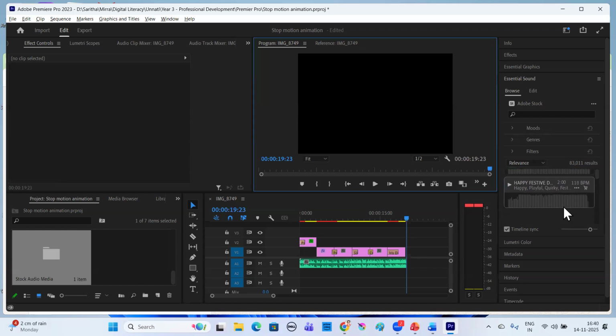There are a lot of audios available. As you scroll down, you'll see a lot of audios. Just add it to your project. Then you will be seeing it in your import panel over here. Just drag and drop. Keep your marker at the point, or you can take your blade and cut it to the point that you want.